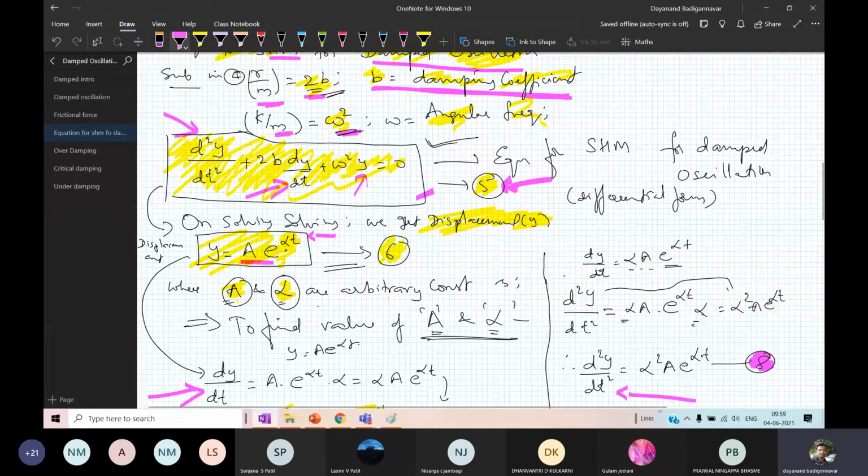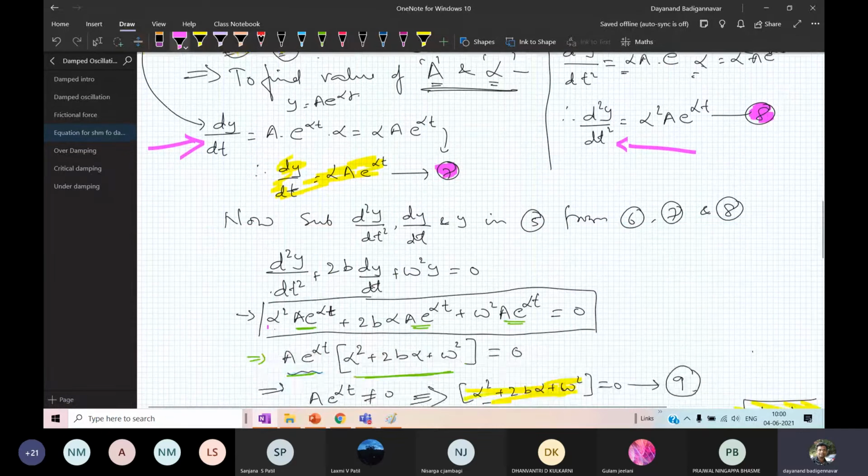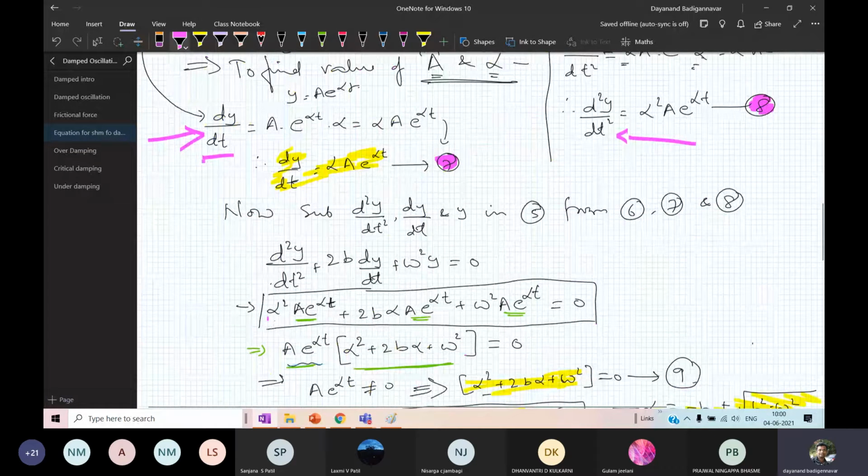And the amplitude of vibration, you can make it out, is A into e raised to alpha t. So A and alpha need to be determined. To determine A and alpha, we have evaluated dy by dt. This is the value for dy by dt. Then again, we have calculated d2y by dt square. This is the equation number 8 for d2y by dt square.